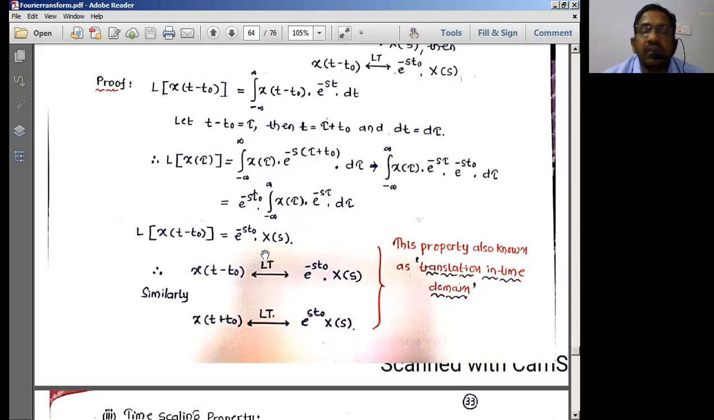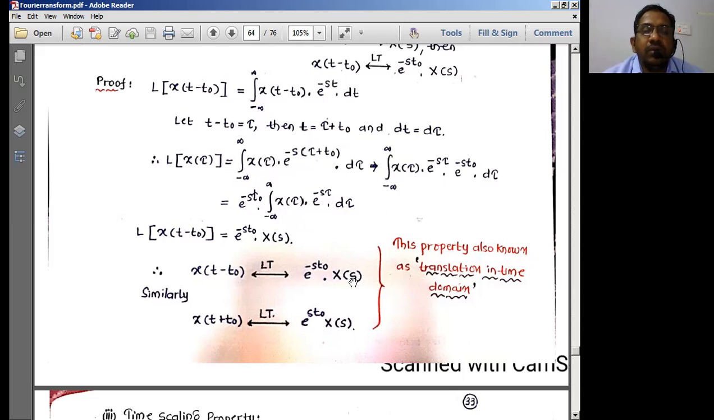Now, what is this formula? This is the formula for the Laplace representation X of s. So that means if you have a shift in the time domain, you're going to see that shift in the frequency domain as e to the power minus s into t naught. Similarly, if there is a shift in the time domain with plus t naught, you're going to see e power plus s into t naught.